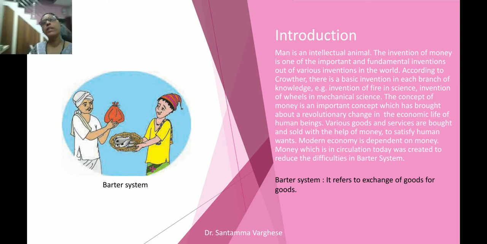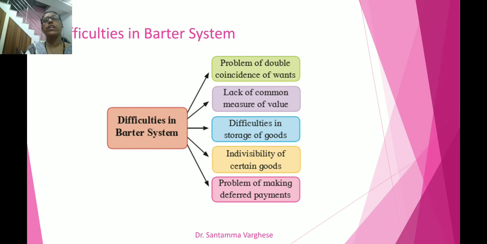So what is barter system? The exchange of goods for goods. The exchange of goods for goods is known as barter system. So why was money invented? Mainly money was invented to overcome the difficulties of barter system. Now, what are the difficulties of barter system?